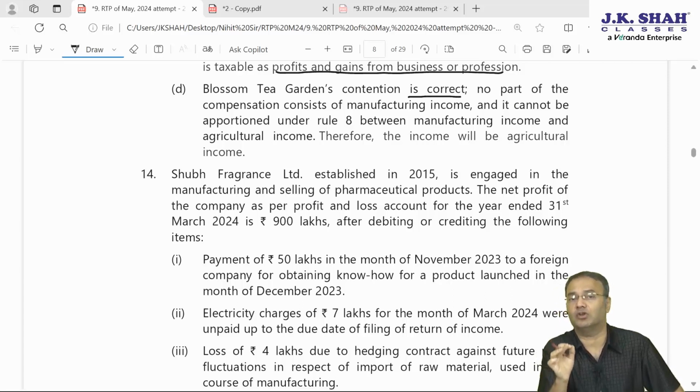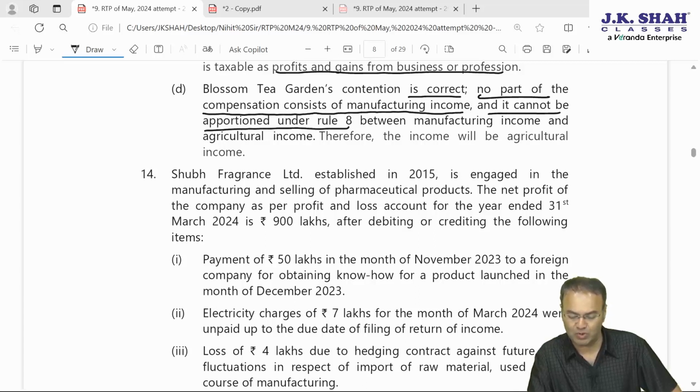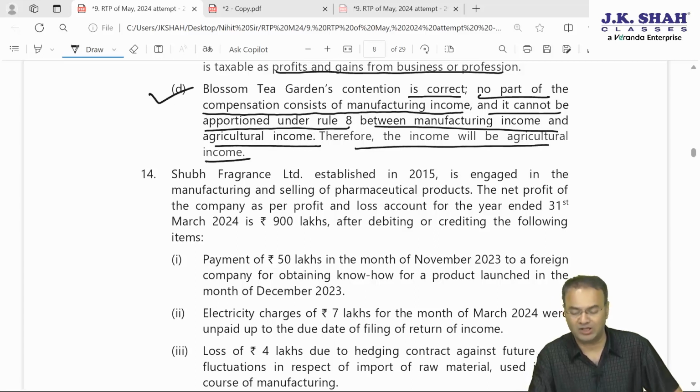Why? Because it is for the damage or the loss of tea leaves or green leaves. Green leaves, that means it is entirely agricultural income. There is no manufacturing element involved in the matter. Therefore, it cannot be composite income. No need to split it into 60-40 ratio, applying rule 8. No part of the compensation consists of manufacturing income, and it cannot be apportioned as per rule 8 between manufacturing income and agricultural income. Therefore, the entire income will be agricultural income. In my opinion, D is the correct answer.